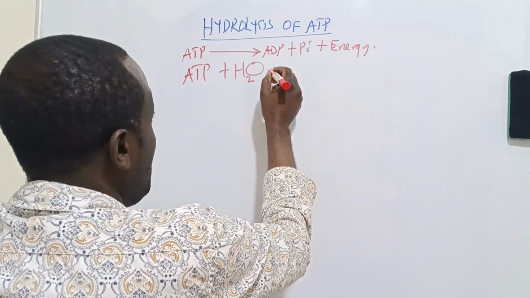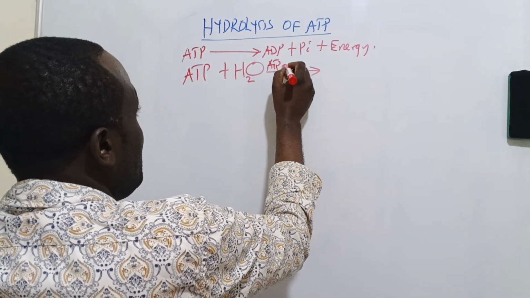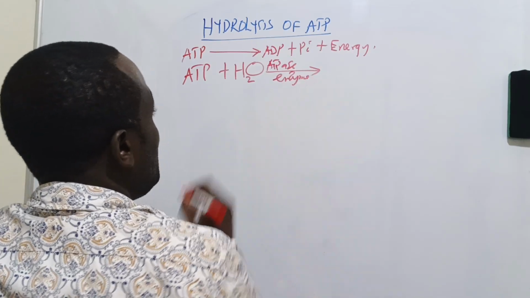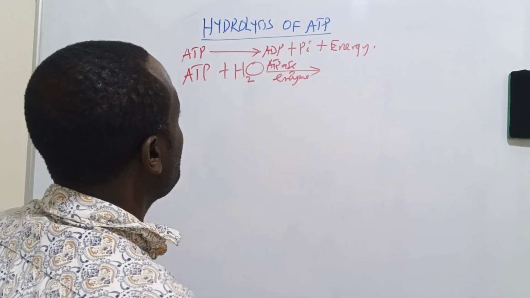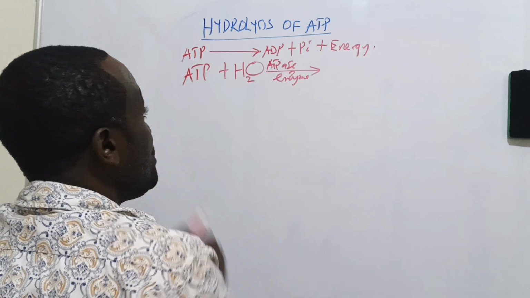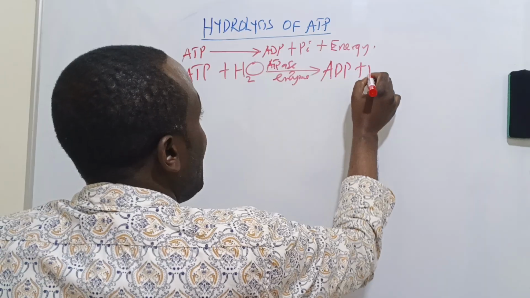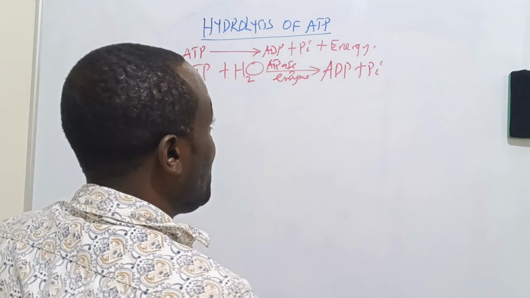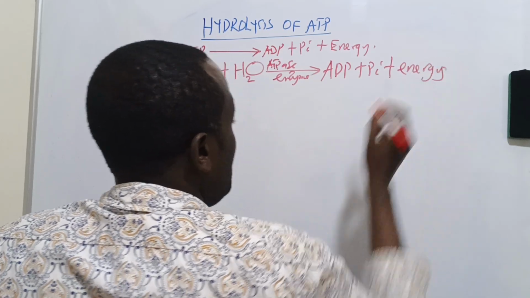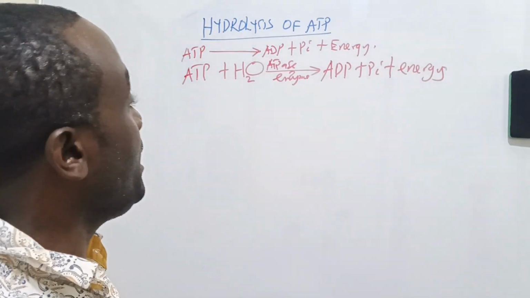In the presence of an ATPase enzyme, the water molecule comes and attacks the bonds in ATP to form for us ADP plus an inorganic phosphate, then plus energy. So the reason breaking a bond of ATP liberates energy is here.